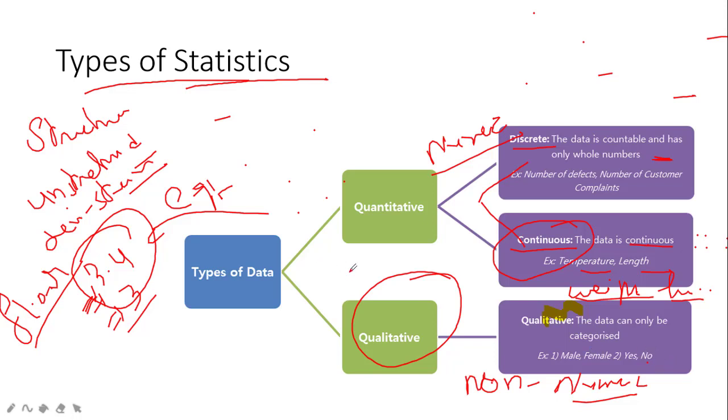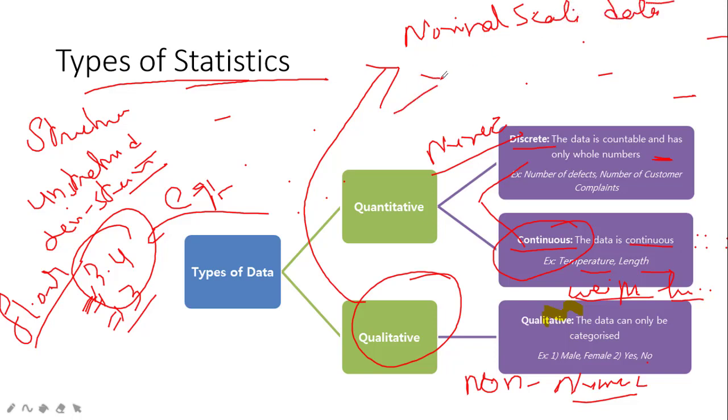When it comes to qualitative data, we have two types: nominal scale data and ordinal scale data. These are the two data types normally used in qualitative data. Nominal scale data means without order, and ordinal scale data has an order.